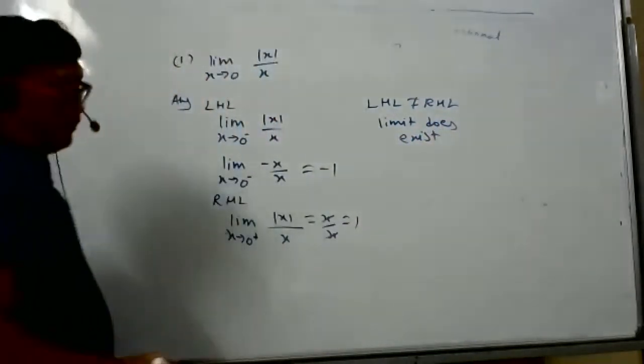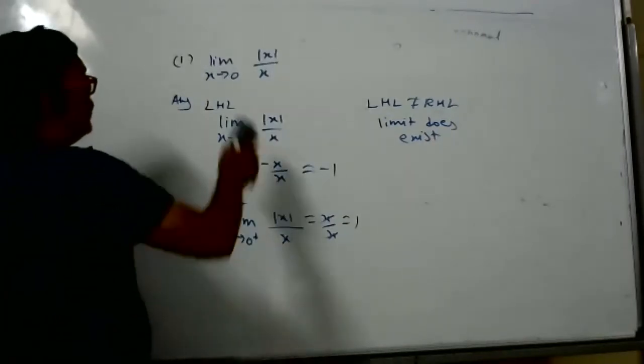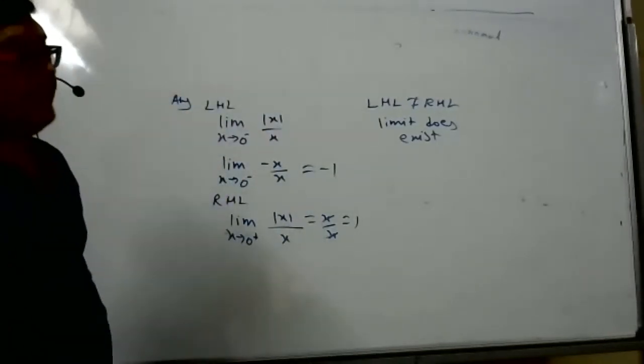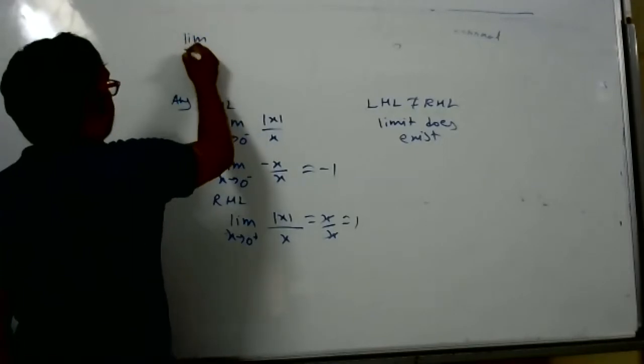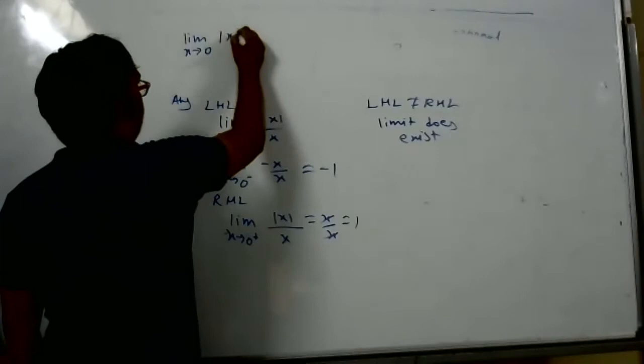This is not what I asked. Like the previous sum, we got mod x minus 5. In that way, here also, if we have mod x involved and x tends to 0, suppose we say limit x tends to 0 of mod x plus 5, I think there also it is okay. No? I think it will work. Mod x plus 5, you are saying.